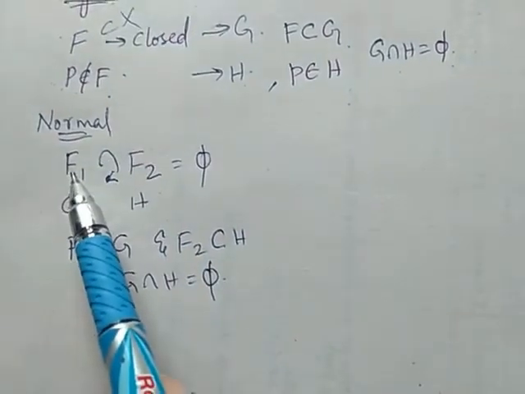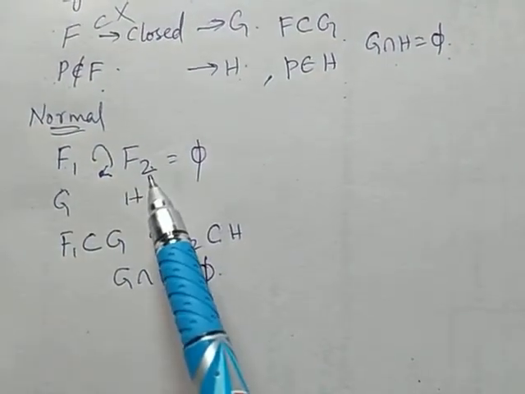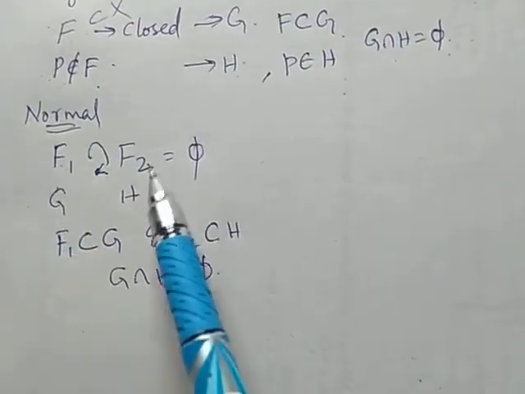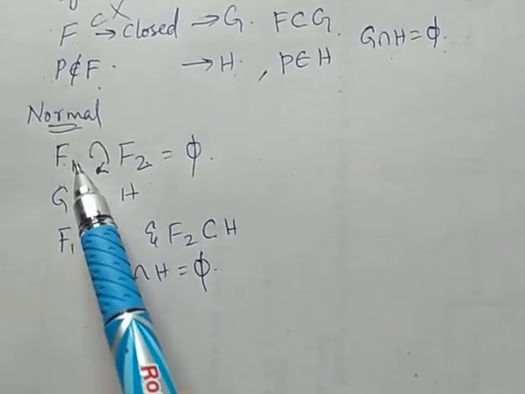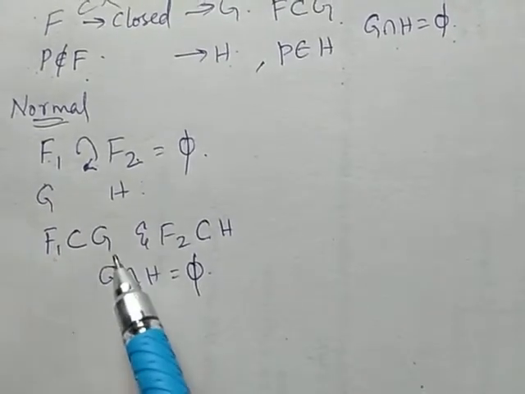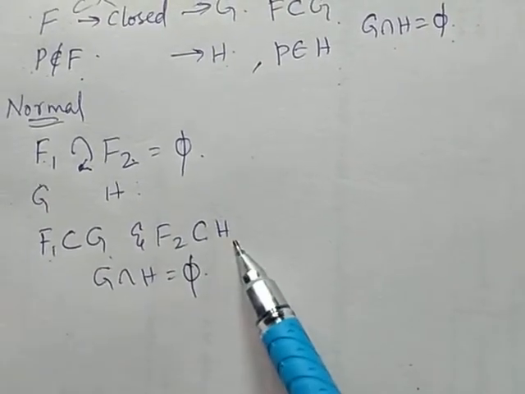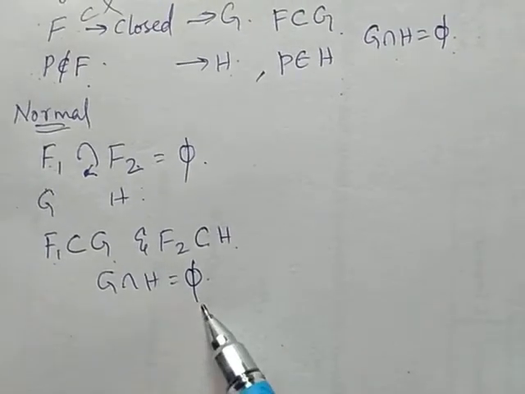We are considering two closed sets F1 and F2, F1 intersection F2 is the null set. For every pair of closed sets, there exist open sets G and H such that F1 is a subset of G, F2 is a subset of H, G intersection H is the null set.